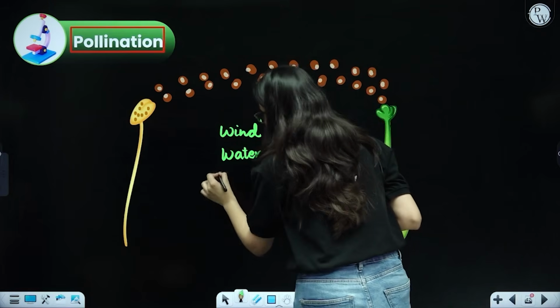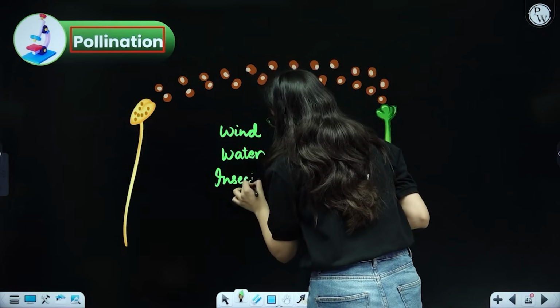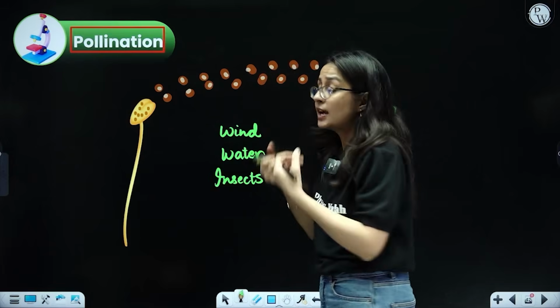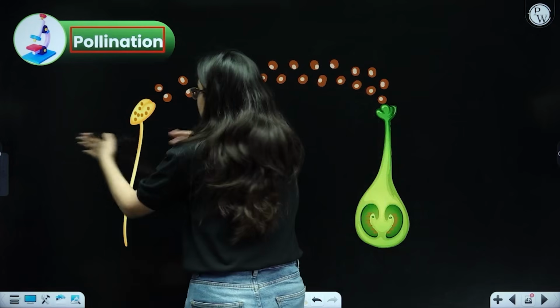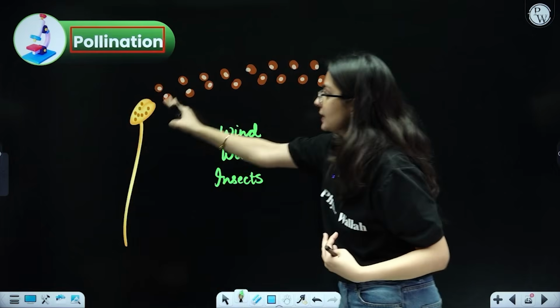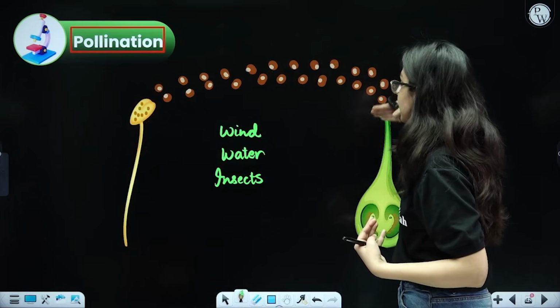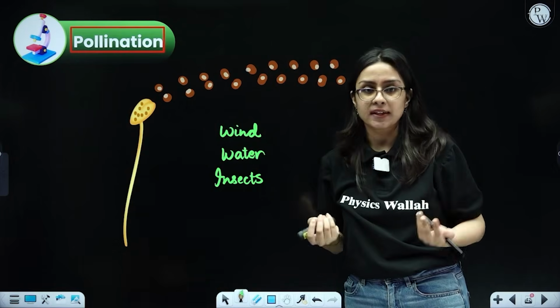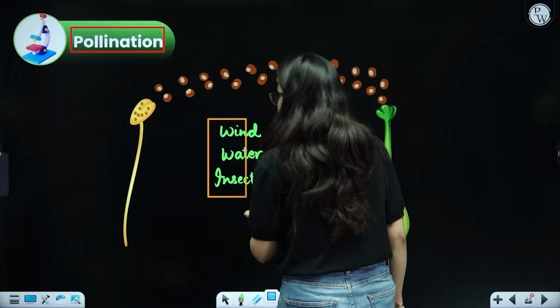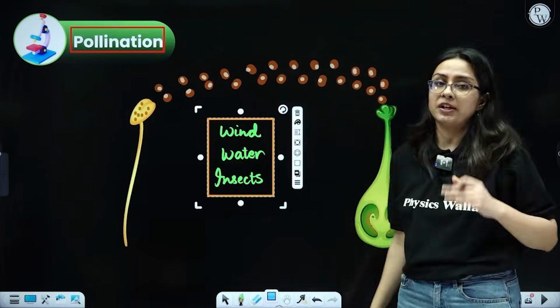It can also take place with the help of insects. Some insect might come to the flower to collect nectar, because of which they move the anther and all the pollens stick on the body of the insect, and then when the insect moves and lands upon the stigma, it can deposit all the pollen grains there also. These are the different agents of pollination that you must remember briefly only. Okay, that is how pollination takes place.